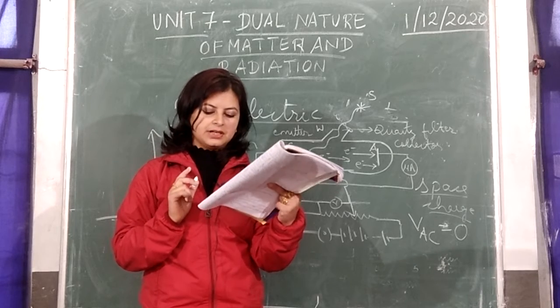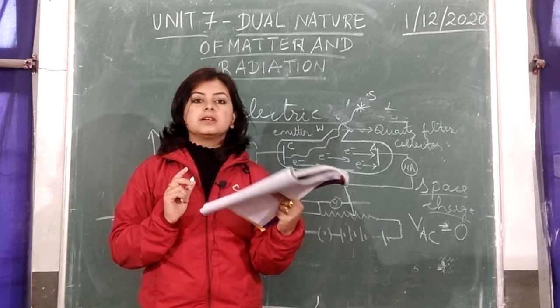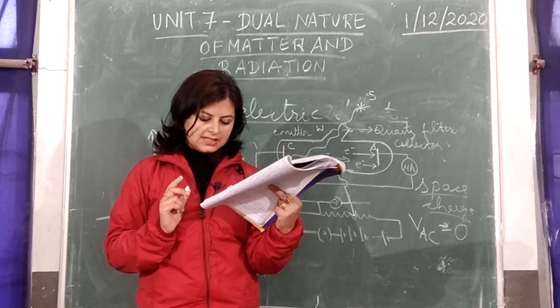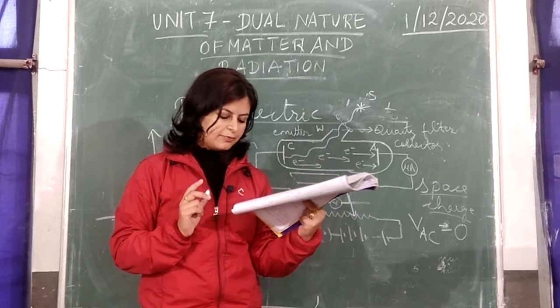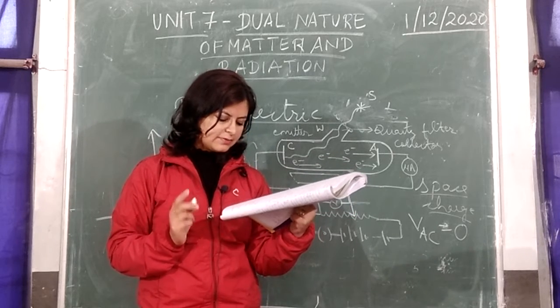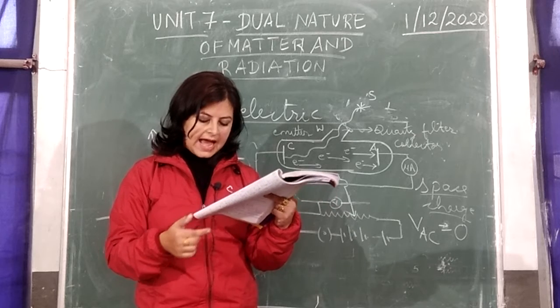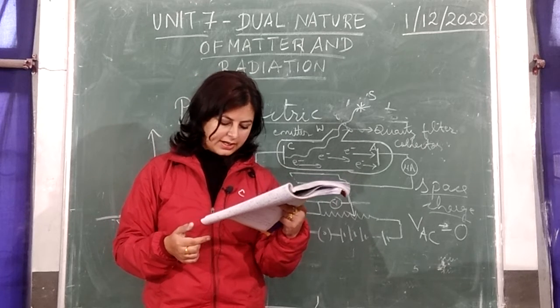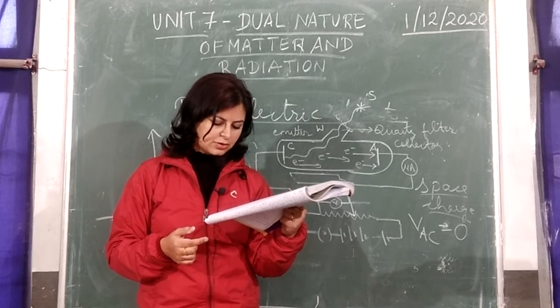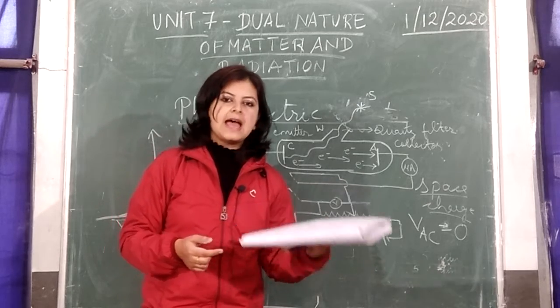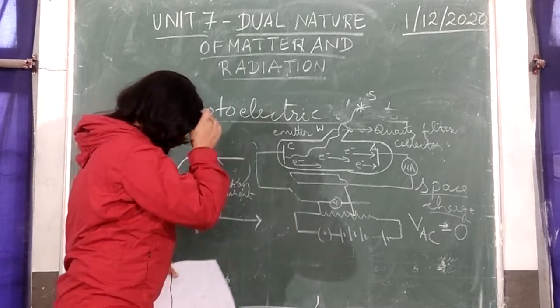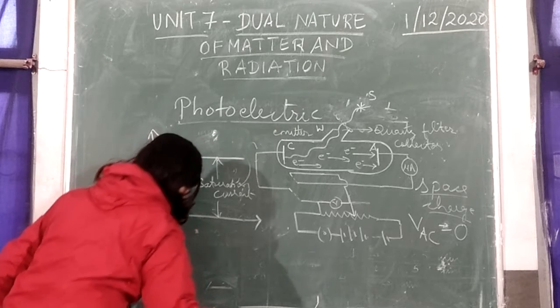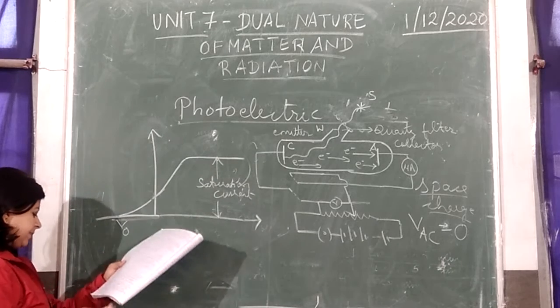Now, this potential of the plate A with respect to C, that is the minimum negative potential V0 given to the collector plate with respect to the emitter, at which the photoelectron current becomes 0, is called the stopping potential. And here is the point where the kinetic energy also becomes maximum.